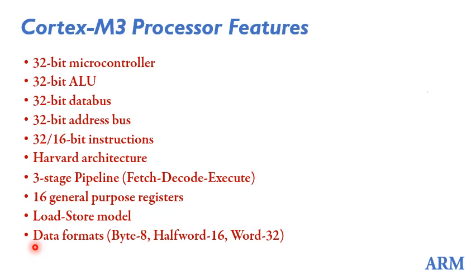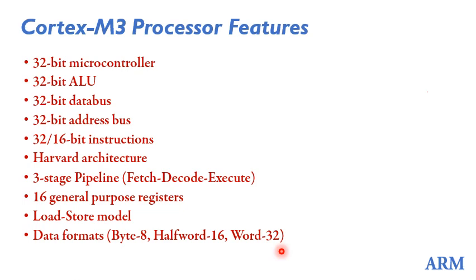Cortex M3 supports three data formats, that is byte, half word and word. Byte is 8 bits, half word is 16 bits and word is 32 bits. Now byte universally means the same, that is, a byte is always equal to 8 bits, whereas half word and word differ depending on the context.